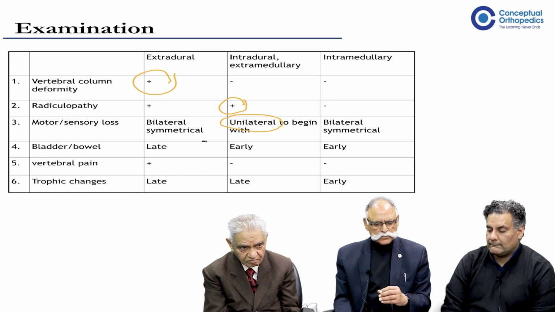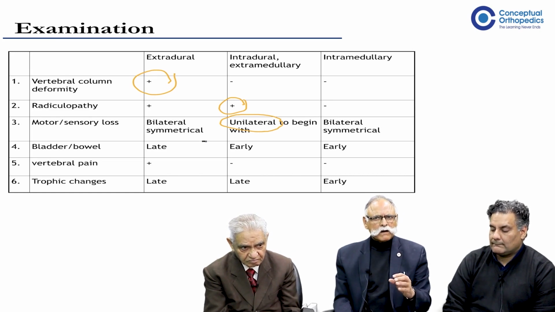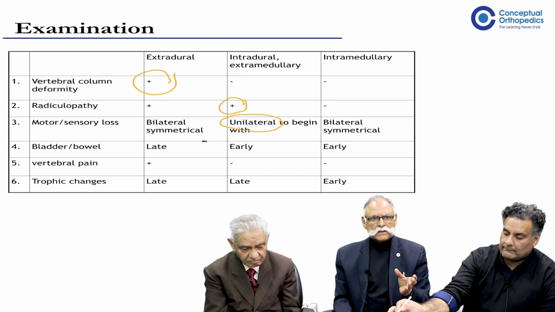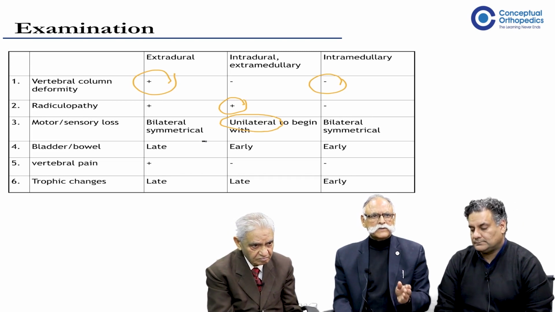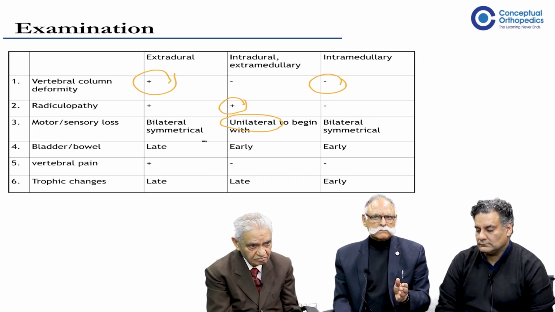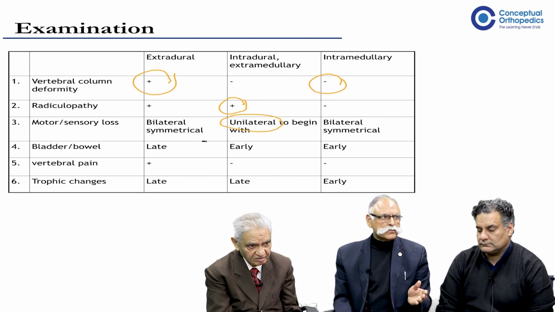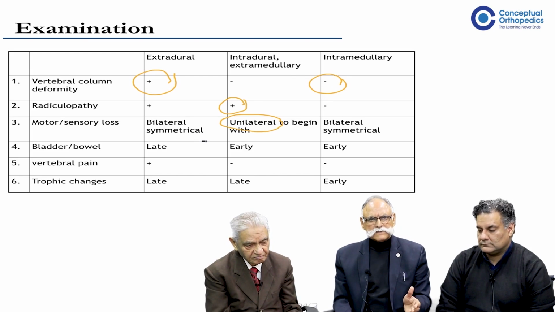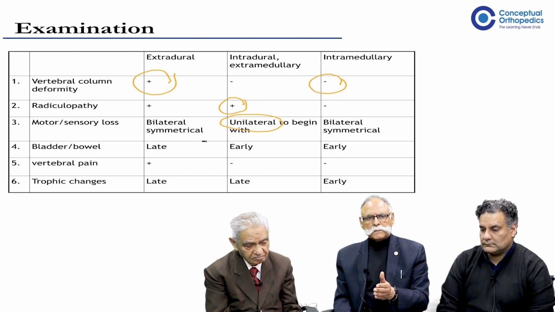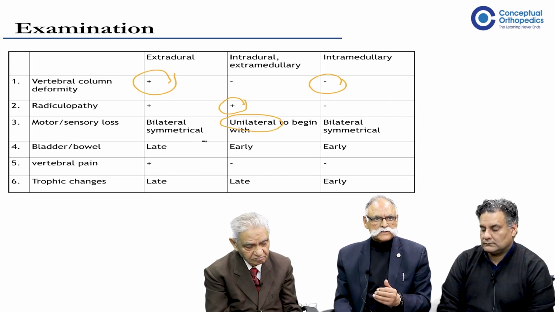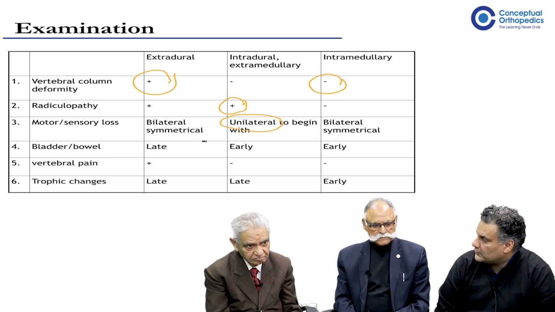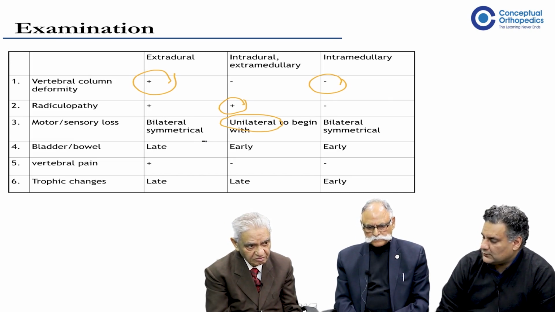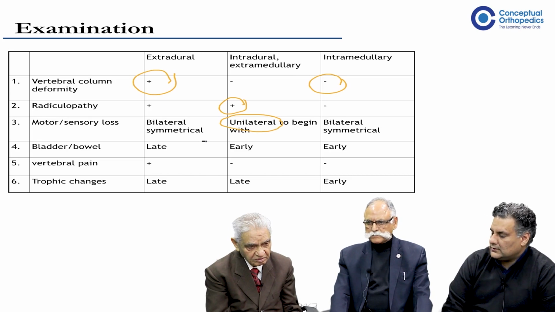However, in intramedullary tumors, there is hardly any involvement of the vertebral column as such. And most of the conditions that you have in intramedullary are intramedullary tumors like astrocytomas, gliomas, and infective pathology like tuberculoma of the spine. Sir, your word on it. The differentiation between extradural, intradural, extramedullary, intramedullary.